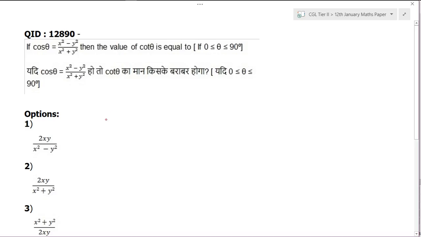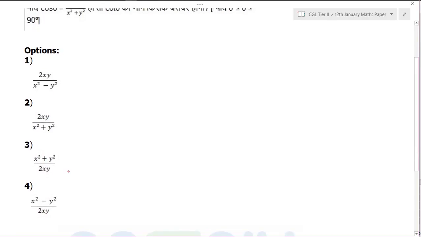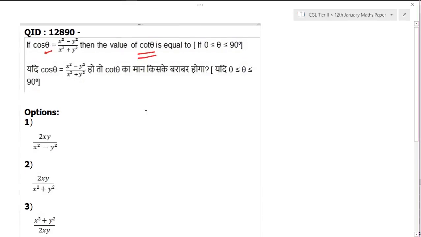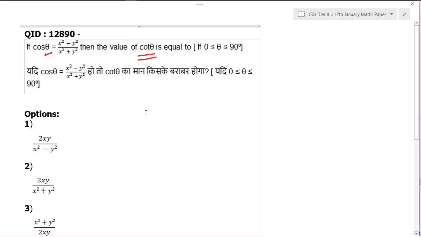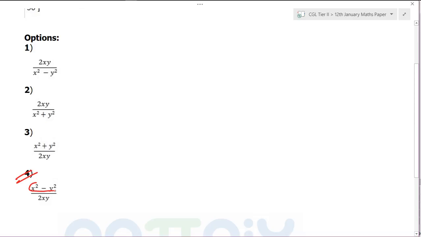Question number 90 now. What has been provided in this question is x square minus y square and x square plus y square, given as cos theta. They are asking what will be cot theta. If I look at the answers, I will easily mark answer number 4 without doing anything, without assuming any variable. Why so? Try to understand. In all the options, 2xy is coming either in the numerator or in the denominator. If cos is given, I know that it is based upon the base and hypotenuse, and cot is also based upon the base and perpendicular. So the base term should come at the top, that is x square minus y square. Only the fourth option is possible.